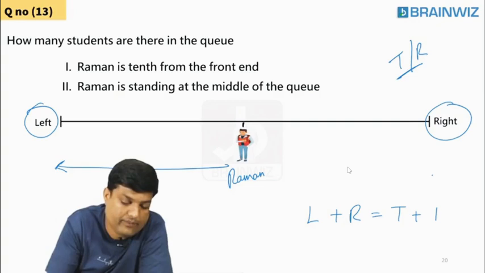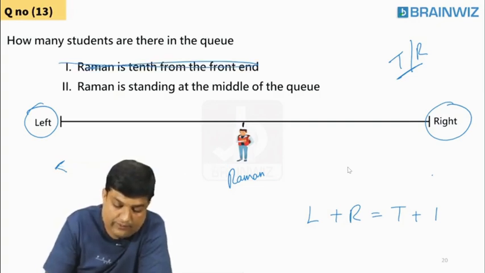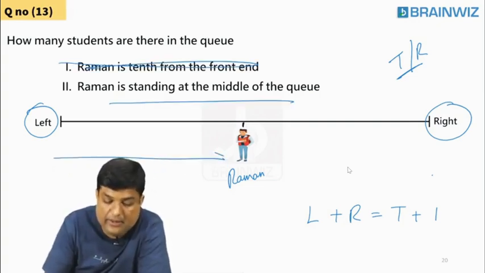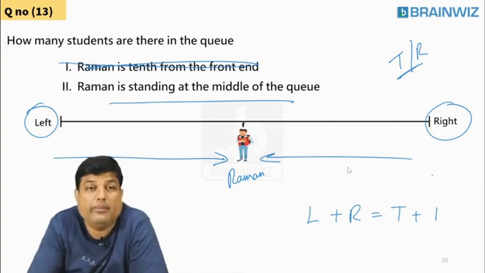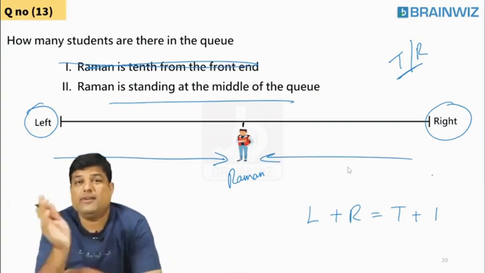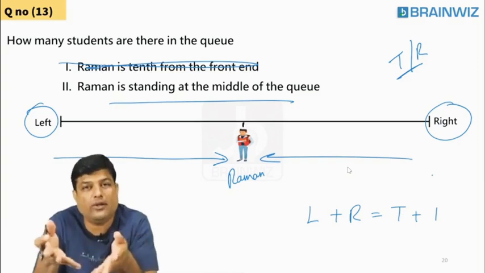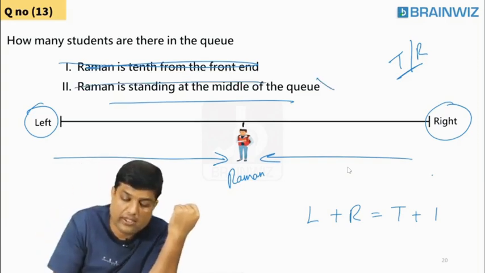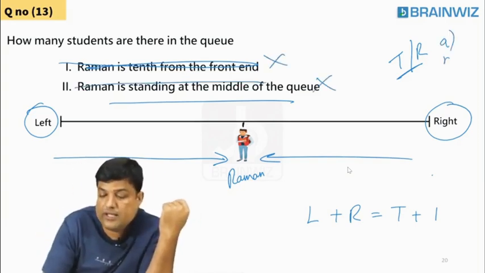Second point. Don't use the first point. Raman is in the middle. Raman, if you are in the middle, how many people are there on the left and right? I don't know, I'm in the middle. Only the middle, you cannot say. This is also not an answer. So the answer is not Agra, not Bangalore, not Chennai.